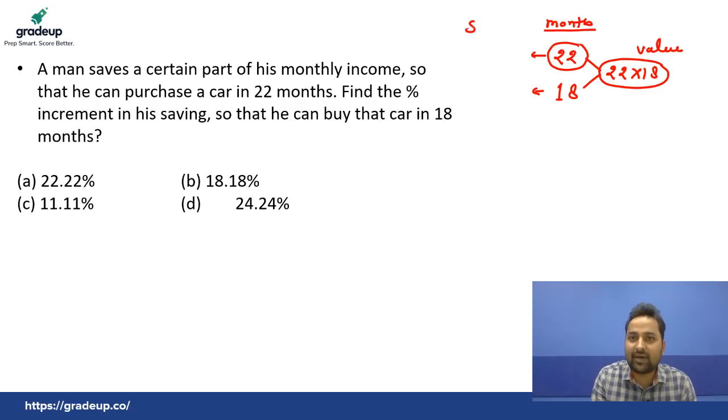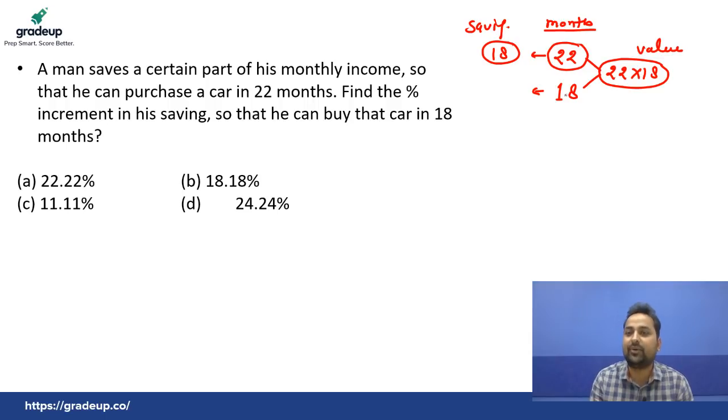So what must be the saving, students? 22 into 18, that was the value. Months were 22. So what value should he save? Here 18. How did you get 18? 22 into 18, that was the value of the car. In 22 months, he was planning for that. So per month saving must be 18. Yes or no? Per month saving is 18. In 22 months, 18 into 22, he will buy that car.